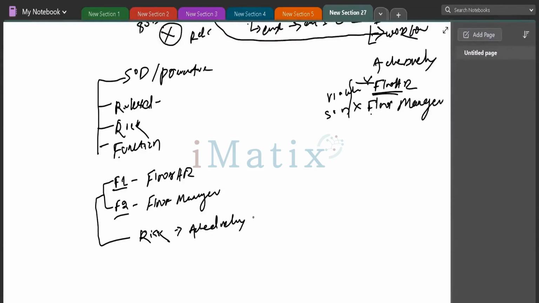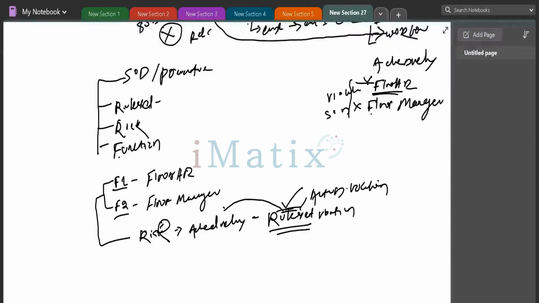Finally, this role set is nothing but what is called your violation. I'll give it the name Active Directory violation. If I want to create a violation or role set, I attach a risk to it, and the risk has to be attached to functions. Basically, I have two functions, function 1 and function 2.